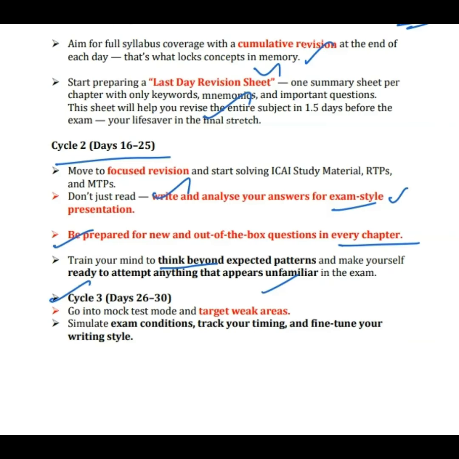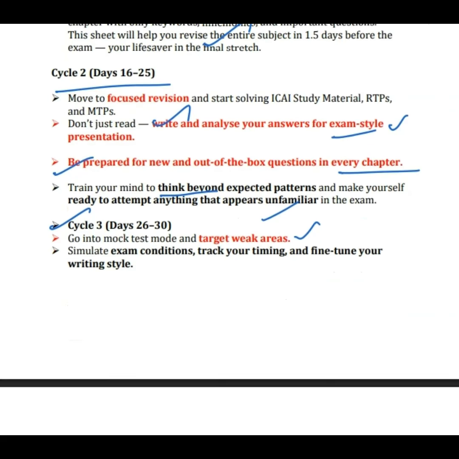Okay, last 5 or 6 days, what can I do? You have to give one mock test. That mock test will not make you weak. Actually, it makes you strong. You just have the mentality that I will write the mock. It will make you exam ready. So sit in your exam condition, track your timing, fine-tune your writing style.